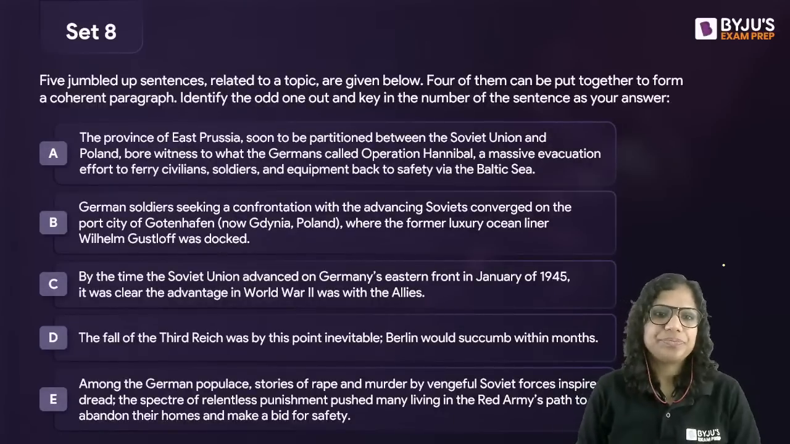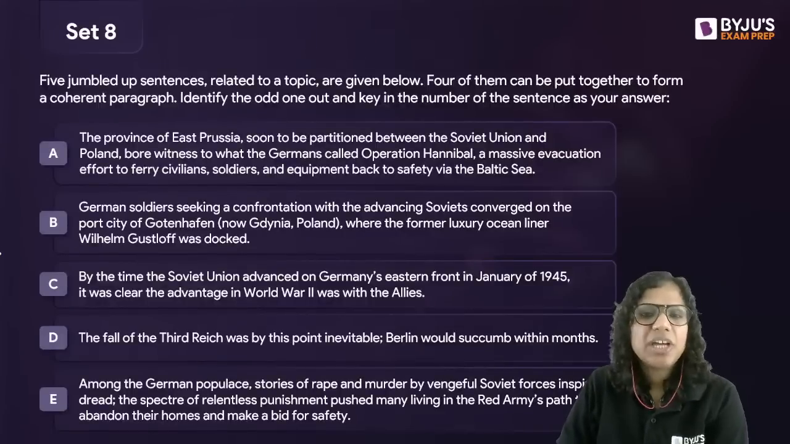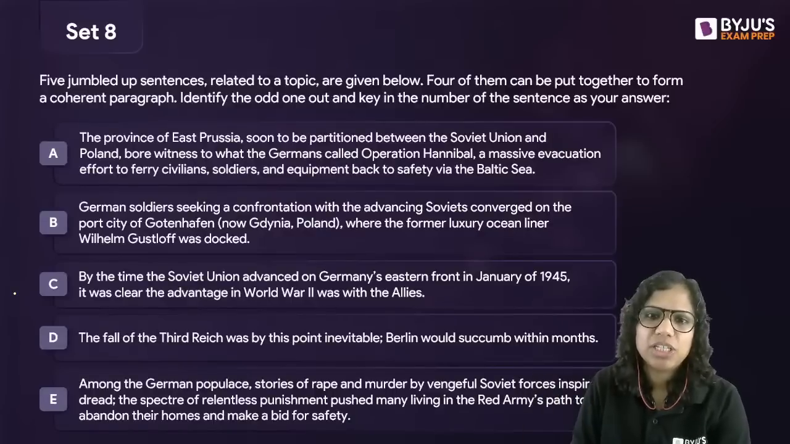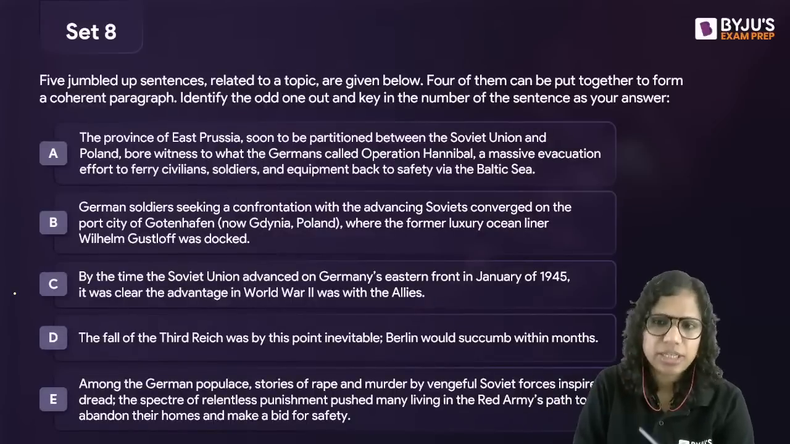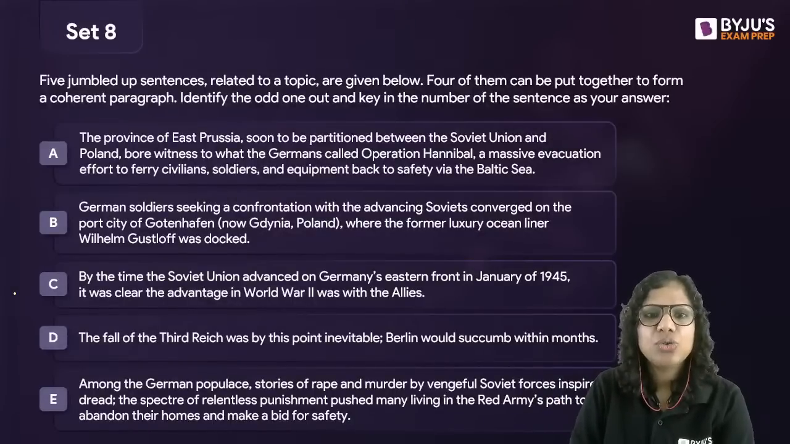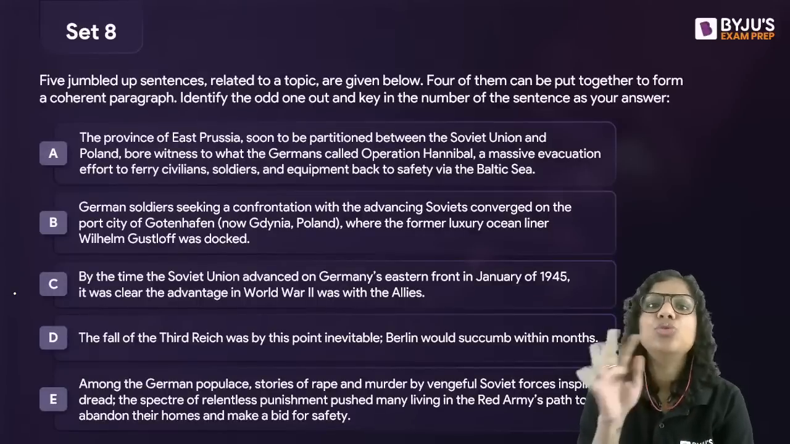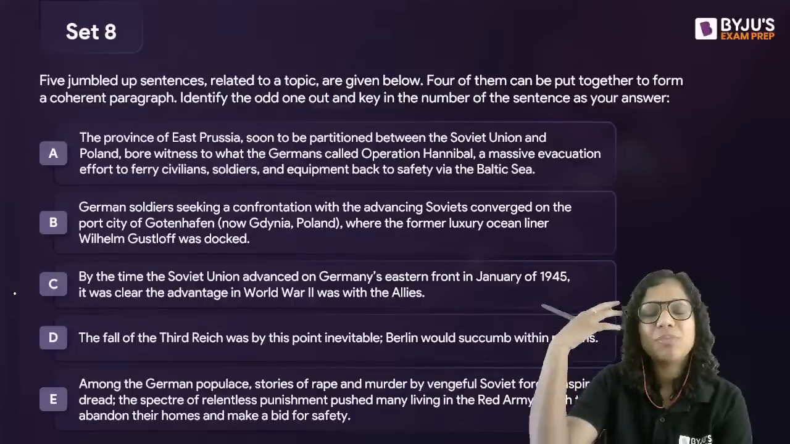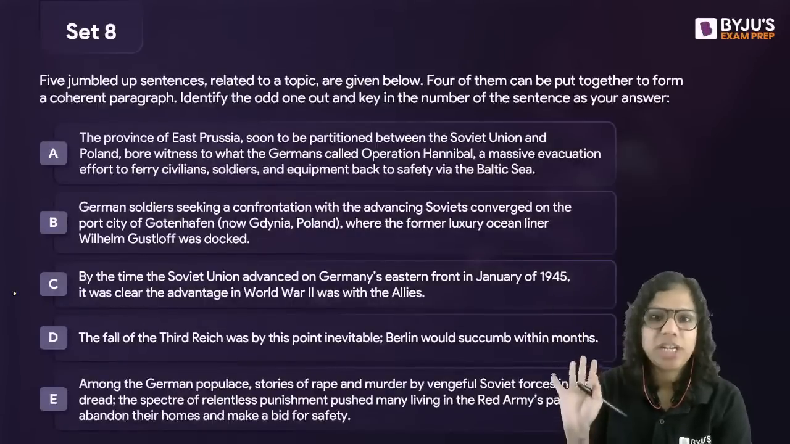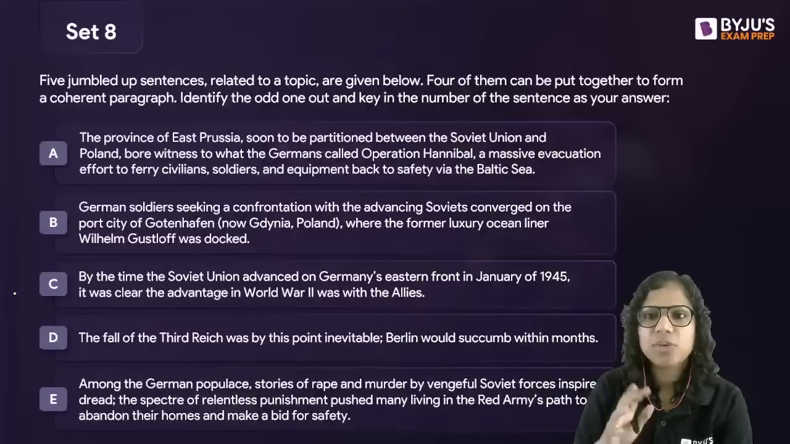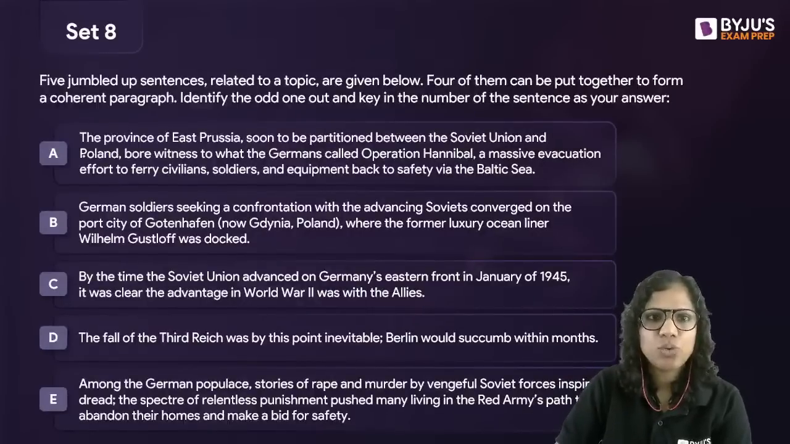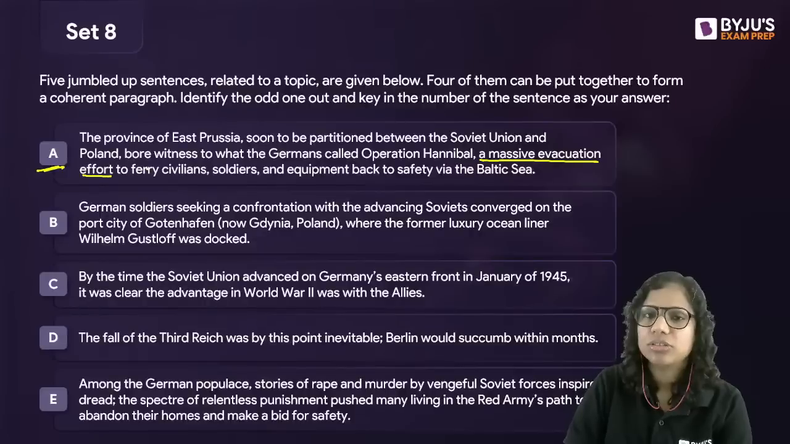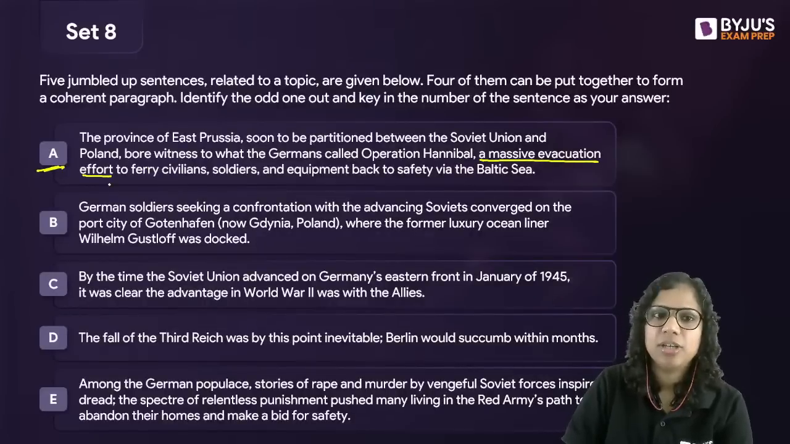So this one can be tricky. Why? Because there's a lot of information that's packed in various sentences and there's a historical context to it, right? So, in such a case, even if you do not know what is happening here, just try to imagine, okay? Try to build a picture in your head. So, what I did was when I solved this, I realized that, okay, a massive evacuation effort is going on. We are trying to evacuate people.